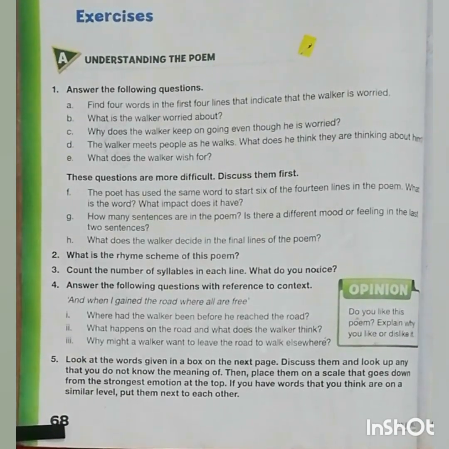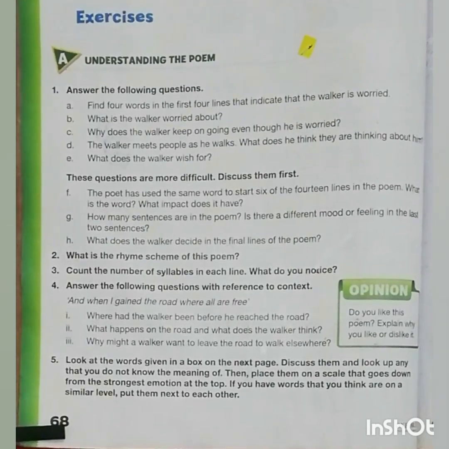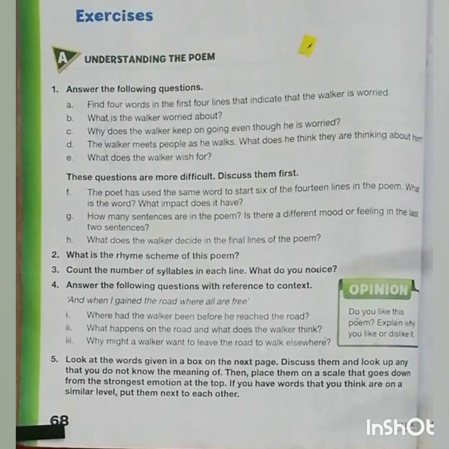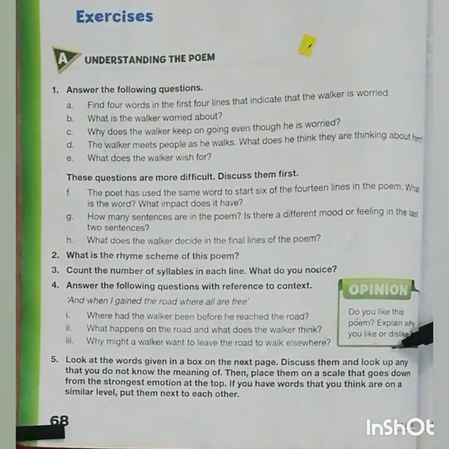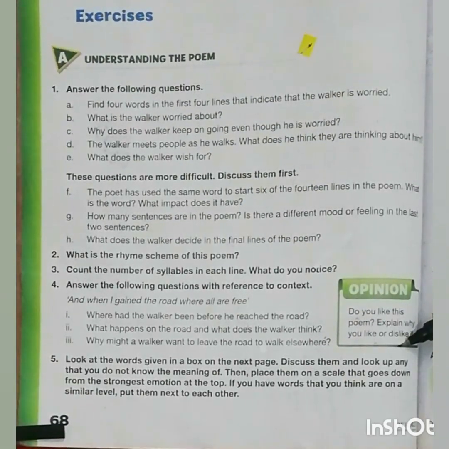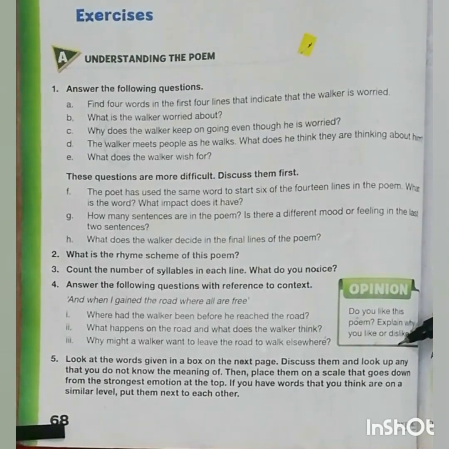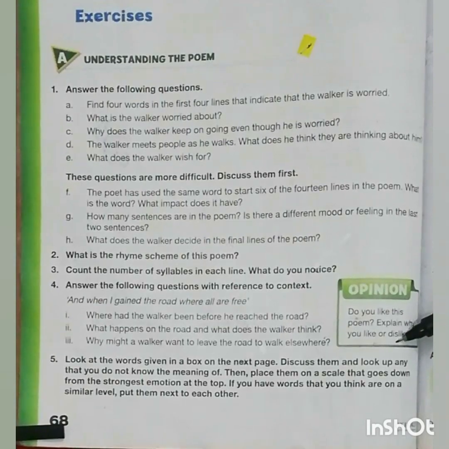So as you all know about the story of this poem, now move towards the exercise. Question number 5. Look at the words given in the box on the next page. Discuss them and look up any that you do not know the meaning of. Then place them on a scale that goes down from the strongest emotion at the top. If you have words that you think are on a similar level, put them next to each other.